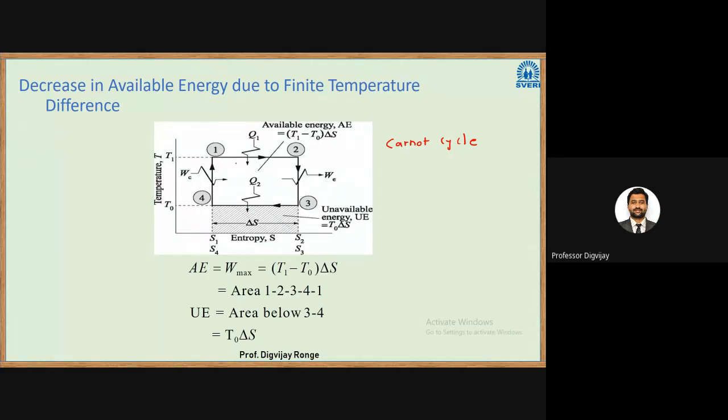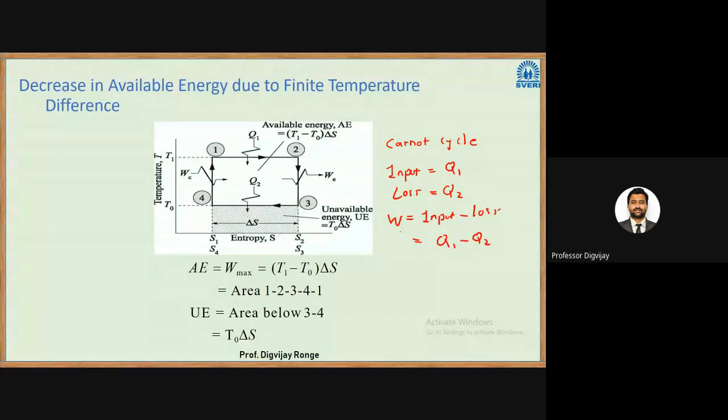In this case, the input is Q1 and the loss is Q2. So W we can say is input minus loss, which is Q1 minus Q2.